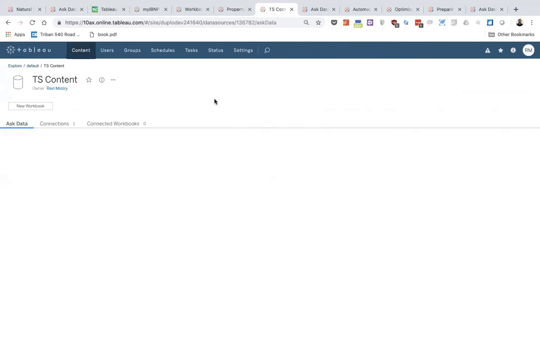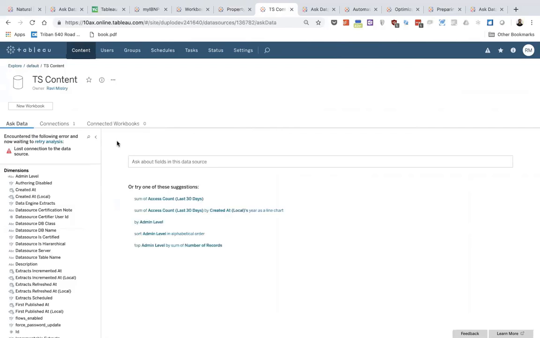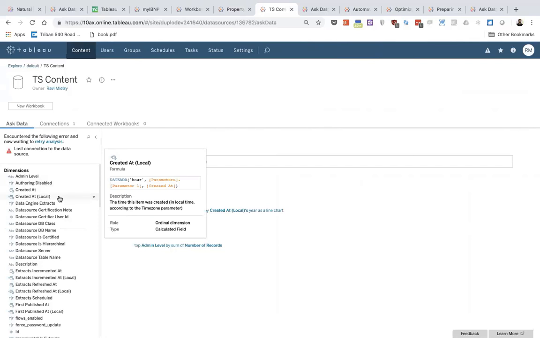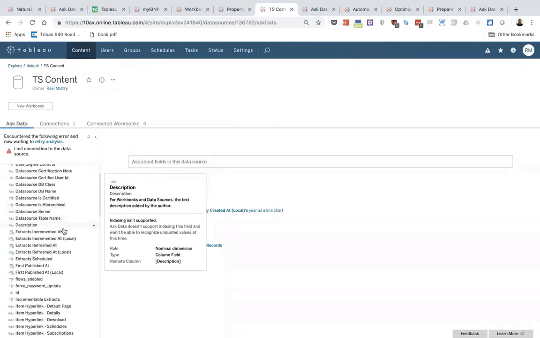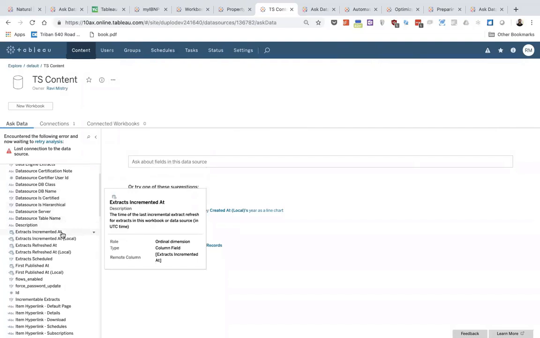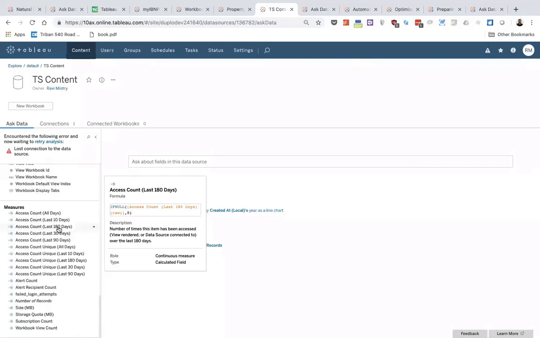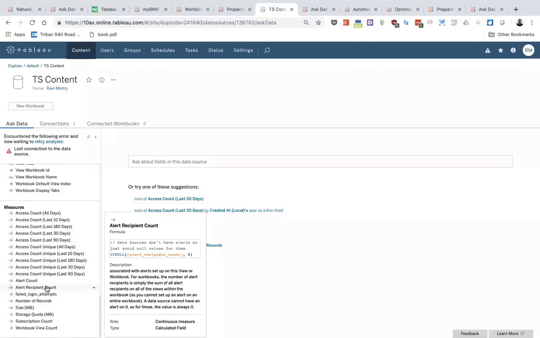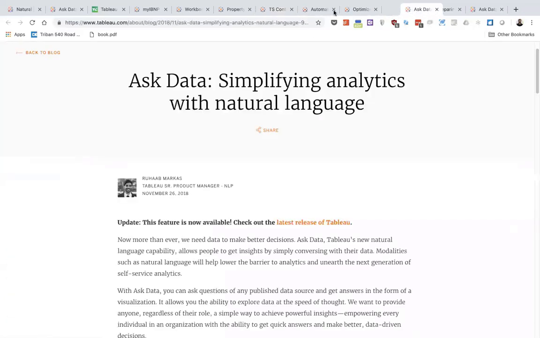it's got different calculated fields. So you'll notice when I start hovering over this after Ask Data has done its meta-analysis, it gives me a description and a formula. So I can quickly get an understanding of what's inside my data source, and also what each one of these dimensions or measures is part of. So, for example, if I scroll down to access count, I can see what it means and how it's been calculated. Now, let me move that to the end.